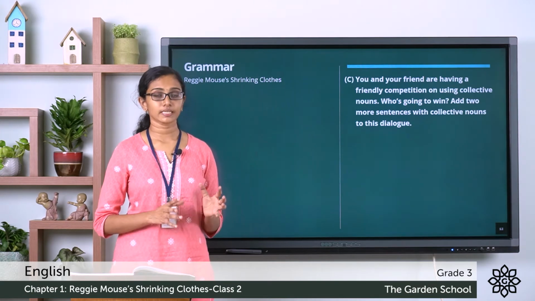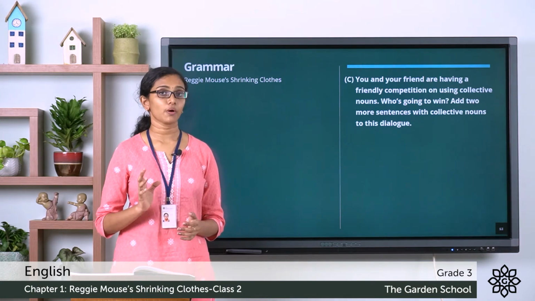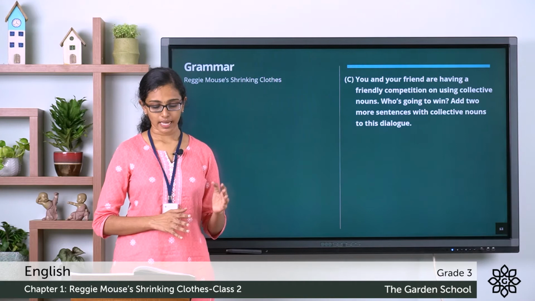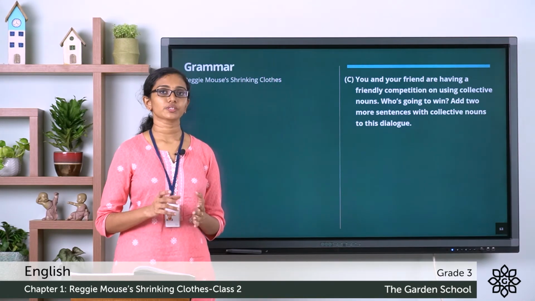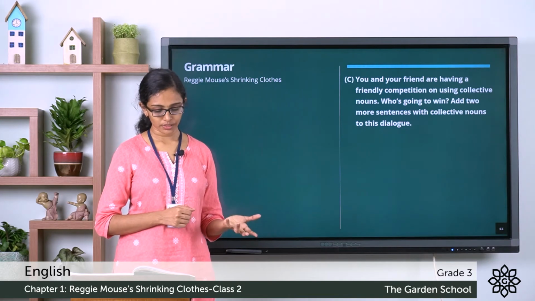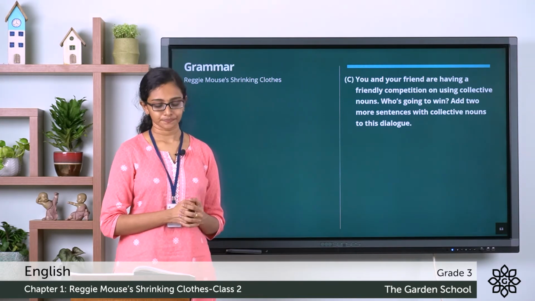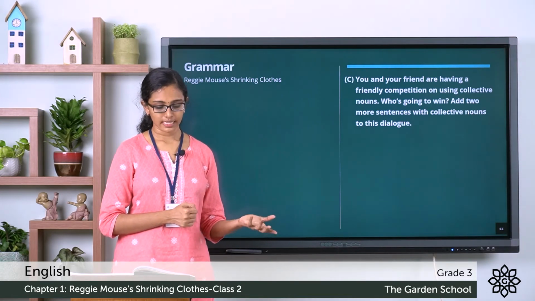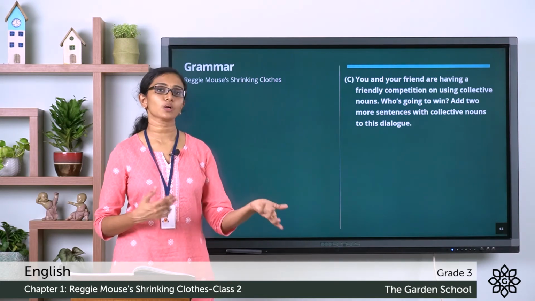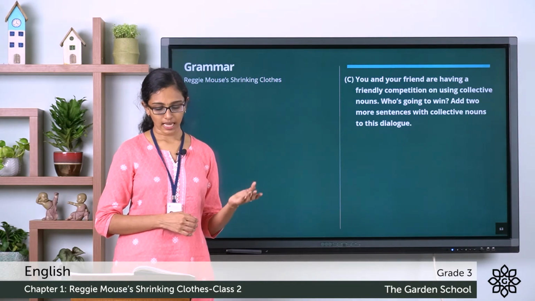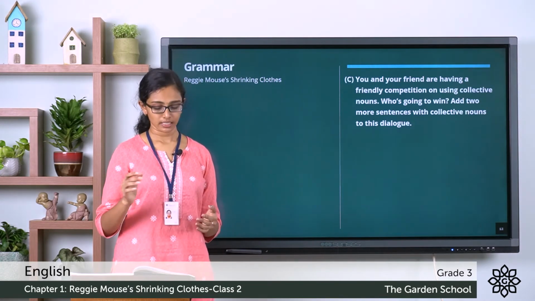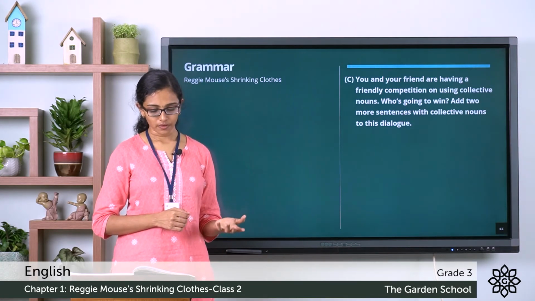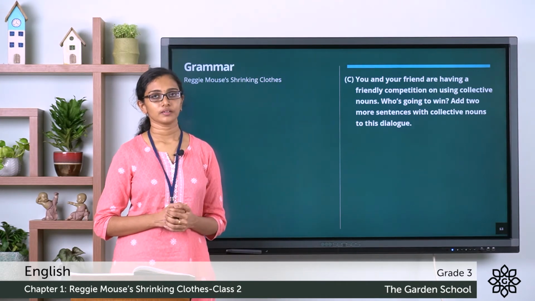In my house there is a big rat. And then the boy says, in my house there is a pack of rats. So the boy is using a collective noun that suits the word rats. So when the girl says big rat, the boy says a pack of rats. Then she says, I eat a piece of bread every day. And the boy says, I eat a loaf of bread every day.